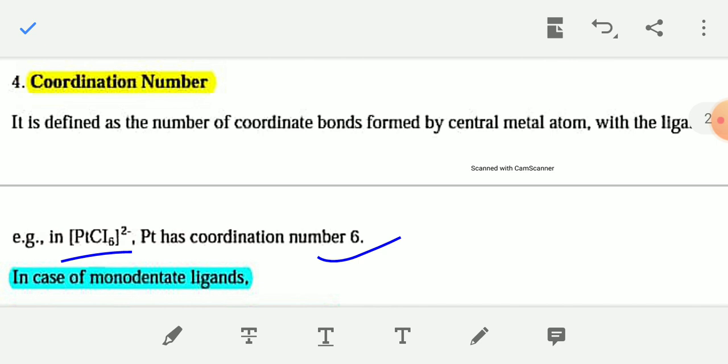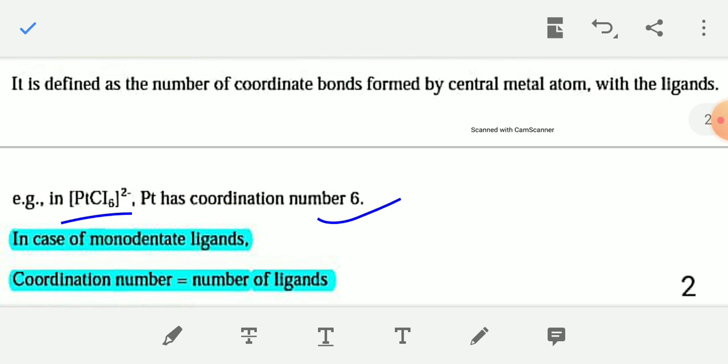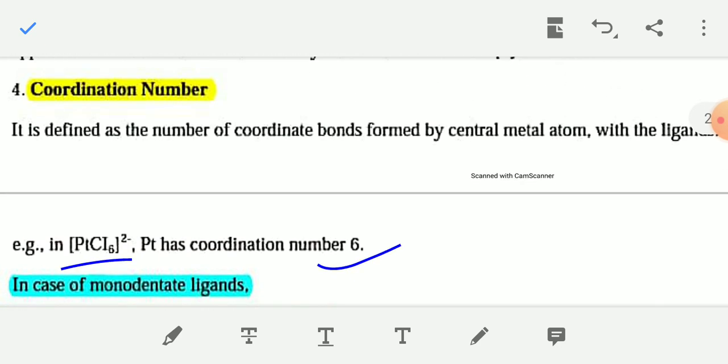Next term is coordination number. It is defined as the number of coordinate bonds formed by the central metal atom with the ligands. For example, in K4[Fe(CN)6], in [Fe(CN)6] there are a total of 6 covalent bonds between 6 cyanide and 1 Fe2+ ion. So the coordination number of Fe in [Fe(CN)6] is 6.